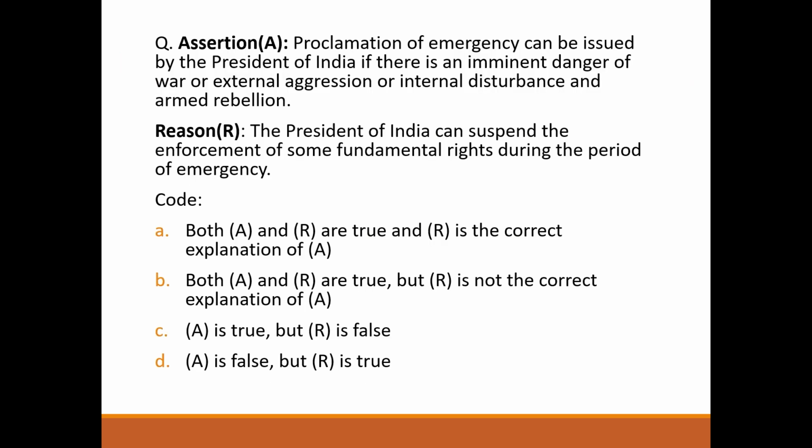Next question, assertion. Proclamation of emergency can be issued by President of India if there is an imminent danger of war or external aggression or internal disturbance and armed rebellion. Wrong. The President of India can suspend the enforcement of some fundamental rights during the period of emergency. Correct? So answer will be option D. A is false but R is true. इंटरनल डिस्टर्बेंस जो है वो अमेंडमेंट 44th अमेंडमेंट से हटा दिया गया था, रिमूव कर दिया गया था.